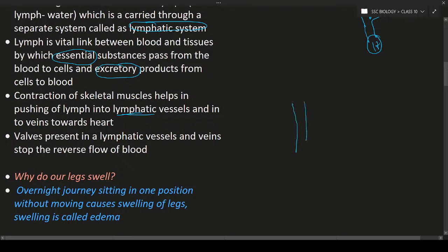So let us consider the lymphatic vessel. The valves are present in this way. They make the flow of lymph in one direction only, in the forward direction, but not in the opposite direction. If the lymph tries to move in the opposite direction, the valve gets blocked. As a result, the lymph cannot move in the backward direction. This is the main important thing.